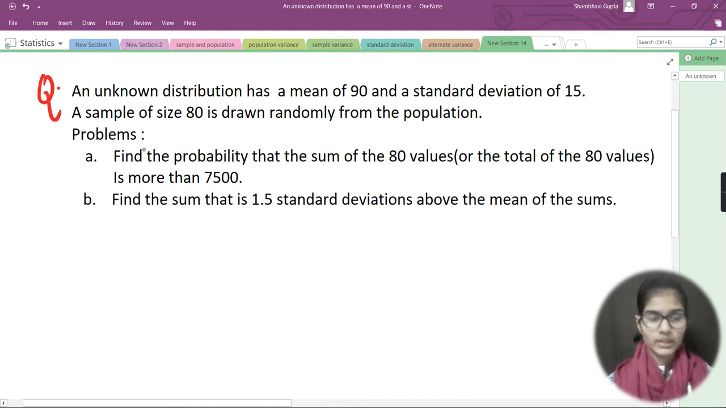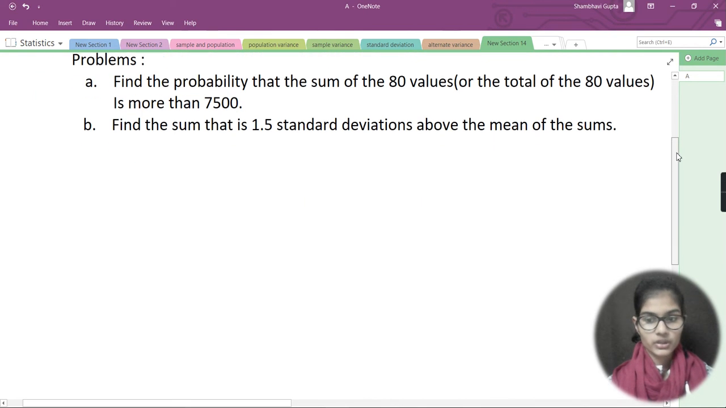Let me write it down. My question says that an unknown distribution has a mean of 90 and a standard deviation of 15. A sample of size 80 is drawn randomly from the population. Find the probability that the sum of the 80 values is more than 7500, and second, find the sum that is 1.5 standard deviations above the mean of the sums.